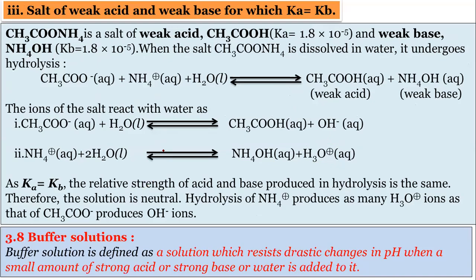Then we will discuss the third example. It is also a salt of weak acid and weak base. Only one change: Ka and Kb values are the same. So this is ammonium acetate. This is the salt of the weak acid, acetic acid, whose Ka value is given, and the weak base NH4OH, ammonium hydroxide. Both the Ka and Kb values are the same.